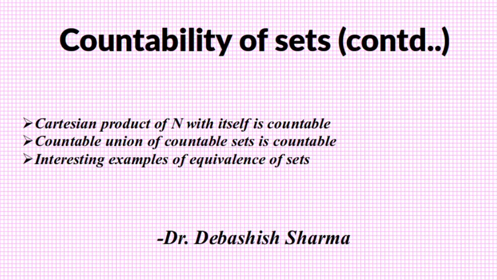Hello students, let us continue with our discussion on countability of sets. So today we will be discussing the countability of the Cartesian product of the set of natural numbers with itself, that is the ordered pair of natural numbers N cross N. We will show that N cross N is countable. Next we will also prove one theorem which says that countable union of countable sets is countable.